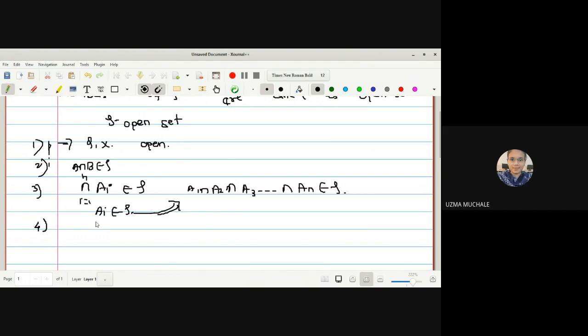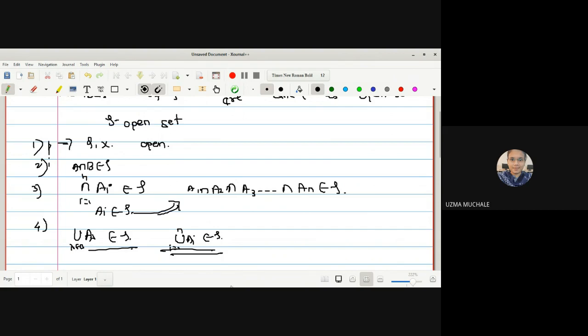Right. What is the fourth property? The union of A lambda, where lambda belongs to the index set. That is, T is closed under arbitrary union. That is, an arbitrary union of open sets is an open set, as well as a finite union of open sets is an open set. If the result is true for arbitrary union, obviously the result is true for finite union. A finite intersection of open sets is an open set, but we cannot say anything about the arbitrary intersection of open sets.